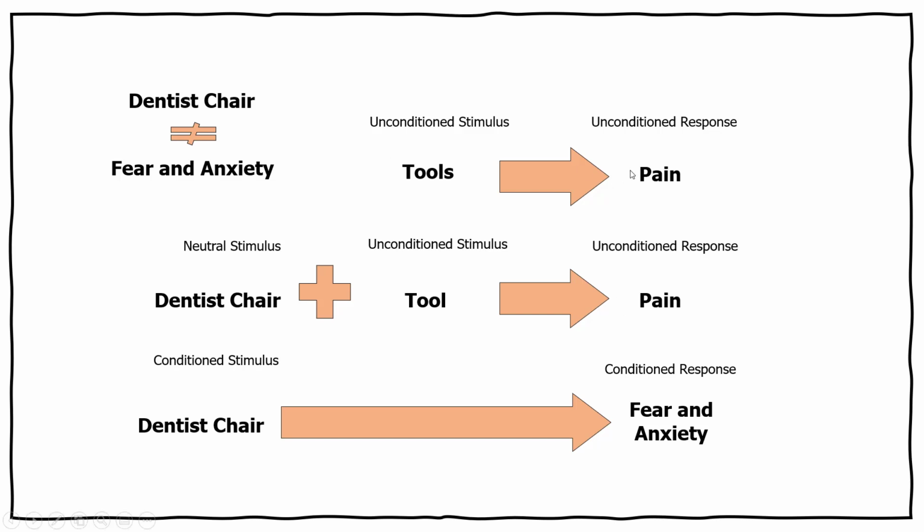So unconditioned, due to our evolutionary history, put tools in your mouth, it elicits pain. The dentist chair, probably originally neutral, now gets paired with the tools, and now the dentist chair elicits that conditioned response, which is that fear and anxiety. Take note that in our previous example with salivation, the unconditioned response and conditioned response were very similar. But if you have something like pain, a dentist chair is not going to elicit pain, but it will elicit fear and anxiety as a result of that unconditioned stimulus eliciting pain.